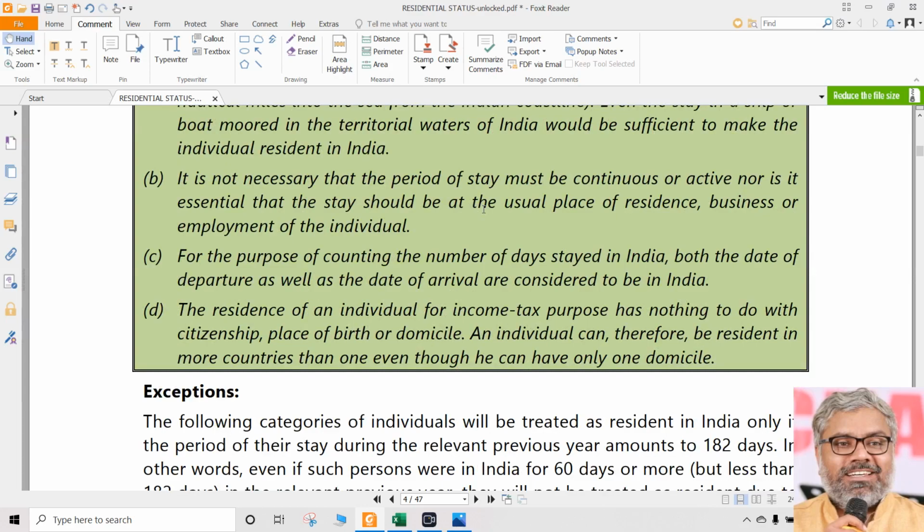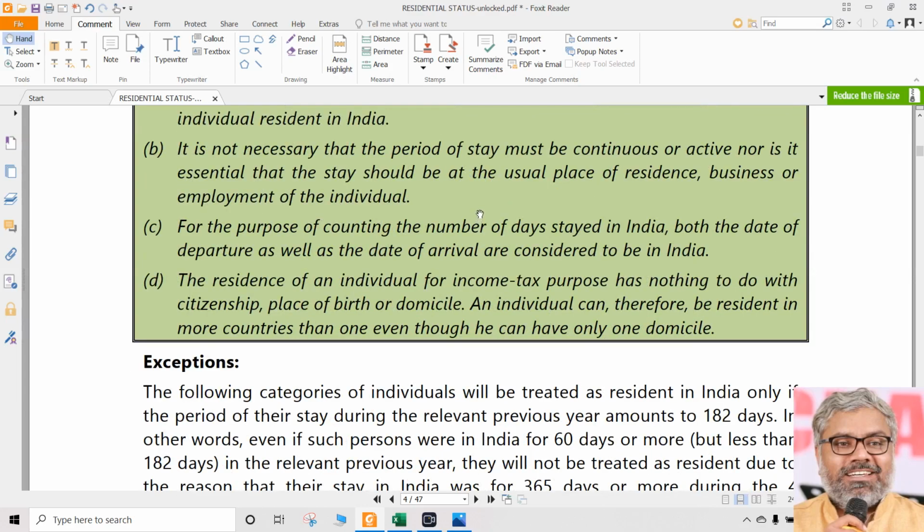Like that, he stayed in different places. Do we care about all that? Does it matter? Answer is no. Is there anything that he has to stay at a place of residence or business or employment? Is there any rule like that? Nothing like that is there. There is no necessity that stay should be at one place. He can be 182 days in 182 different places.